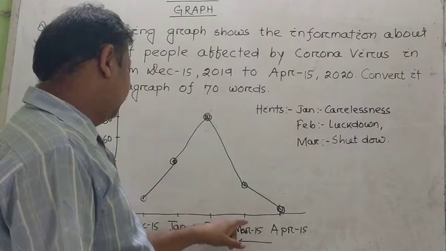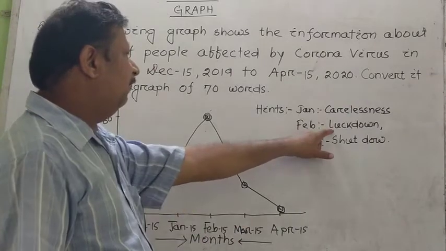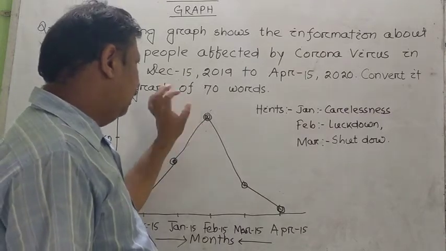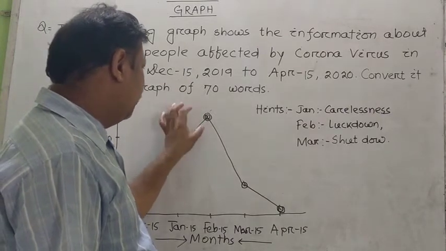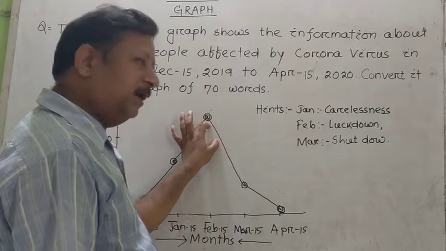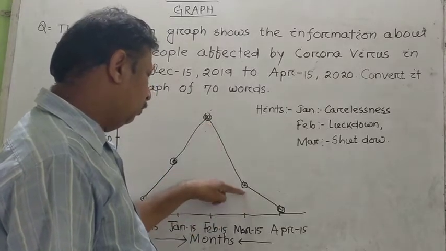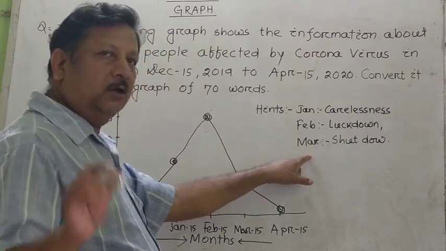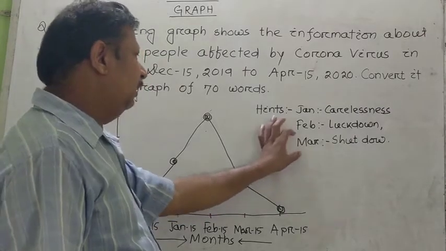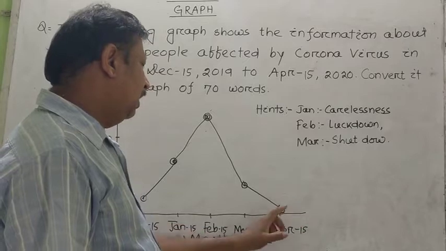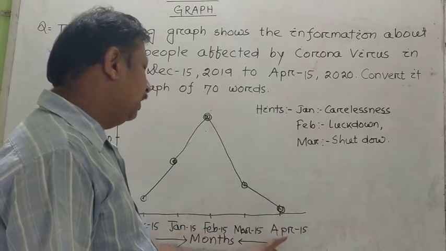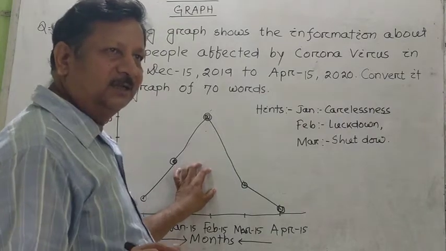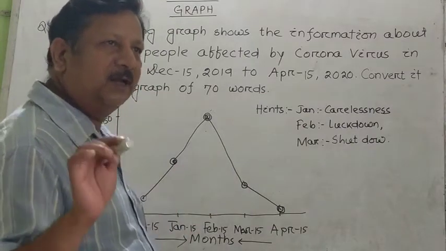And in case of February, we have another hint. The government implemented the lockdown system, and after the lockdown system, the number of affected people decreased up to what? Up to 20,000 only. But again, the government became very strict and implemented the shutdown system. As a result, only 2,000 people died by April 15. So once we understand all these things, there is no problem in writing a good paragraph.